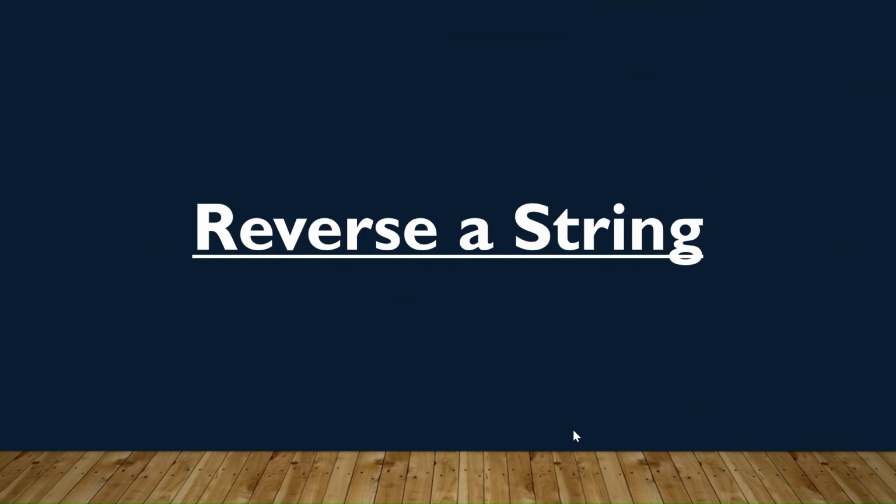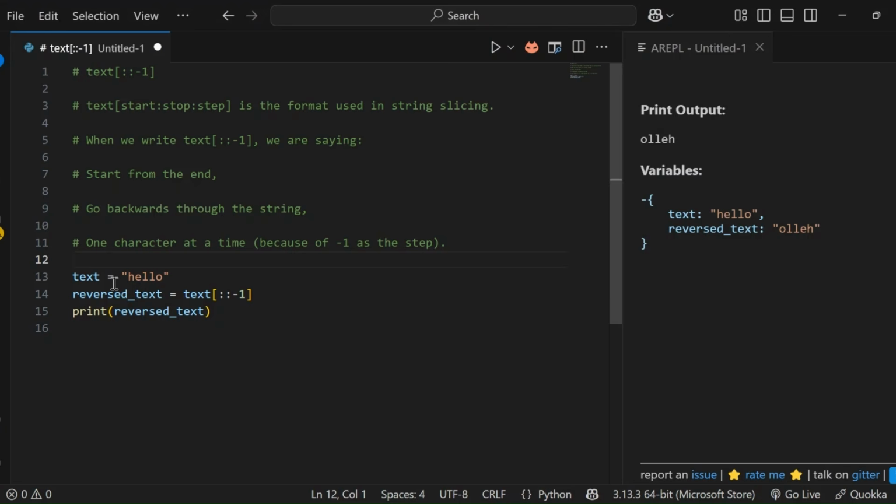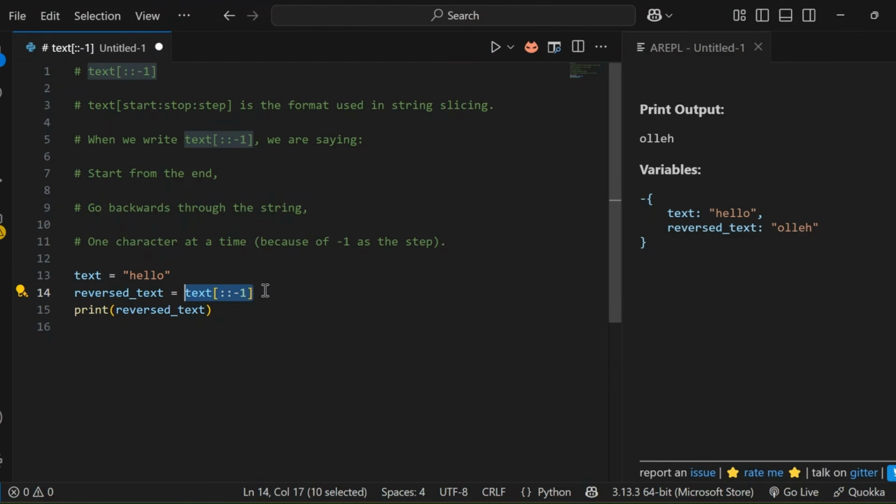Based on today's topics, let's work on an example that is reverse string. Within this example, we have declared a variable text and initialized the value hello. In order to do a string reverse, we were using this line. But let's break it out very clearly so even a beginner can understand what each part means. We are using string slicing in Python, which follows this format: text square bracket of start, stop, and step. Let's see what happens with each part.